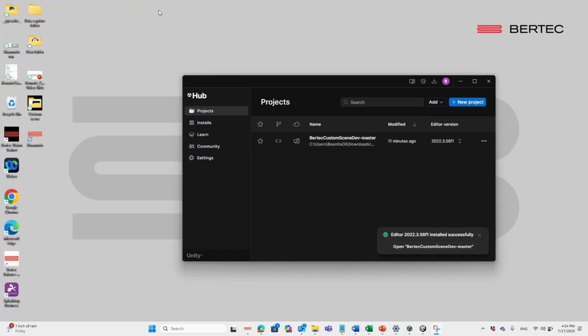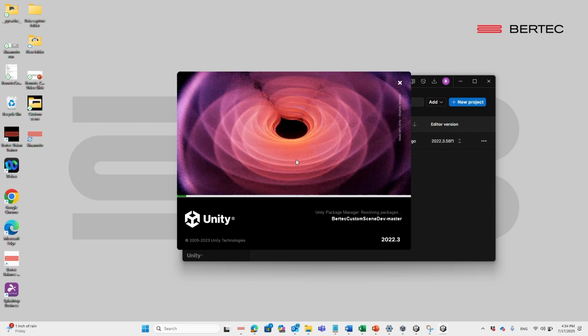Once the editor is installed successfully, open the project by clicking on the uploaded project. The project will open in Unity. Note that it will take longer when opening for the very first time.